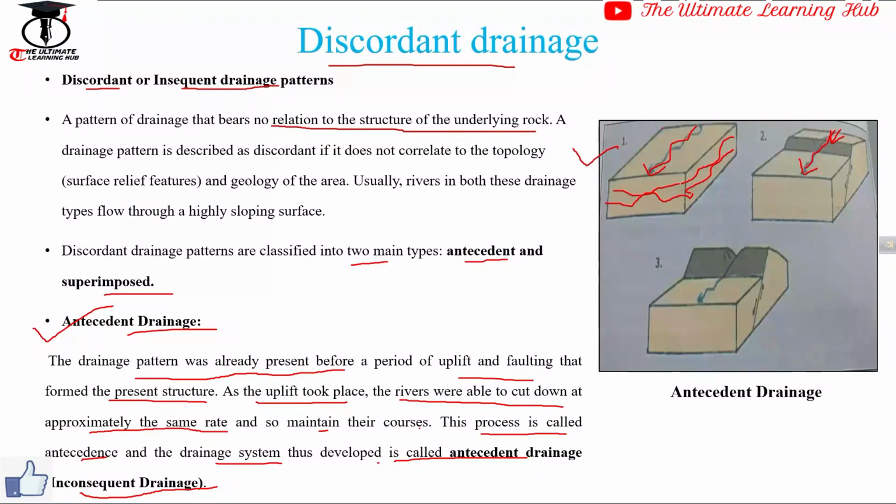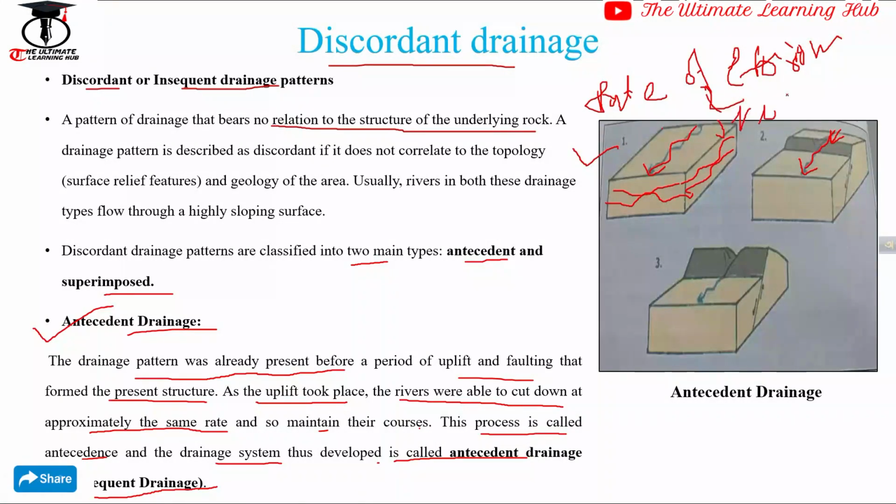So the rate of erosion and the rate of movement are both similar. So this river can easily maintain its course and does not lose its direction, and the river flows similarly as it flowed in the past. That is why this stream is known as an antecedent stream.